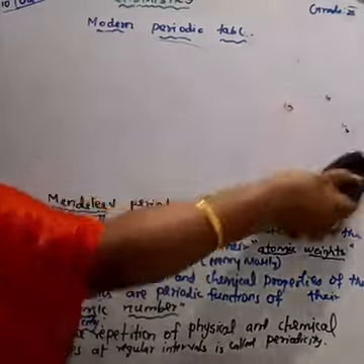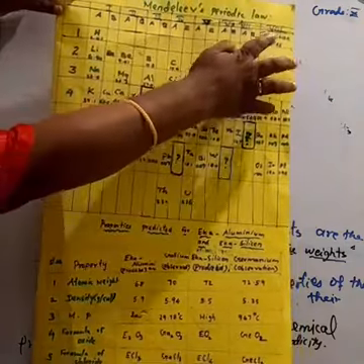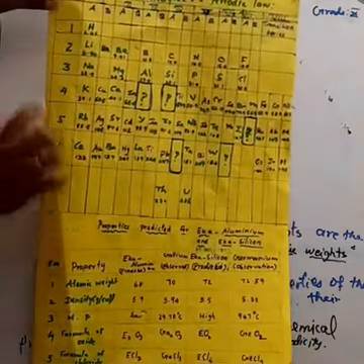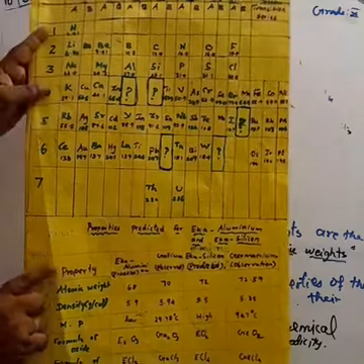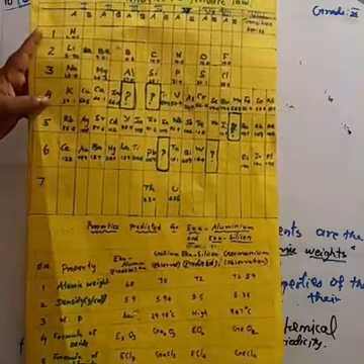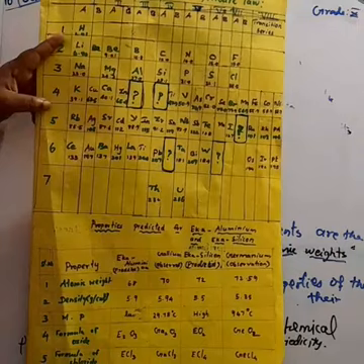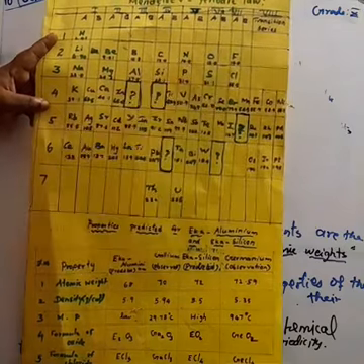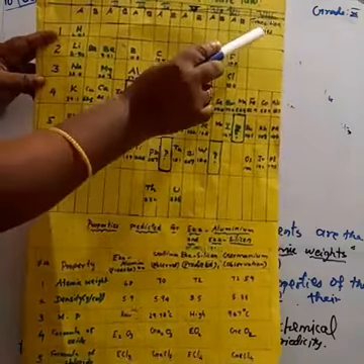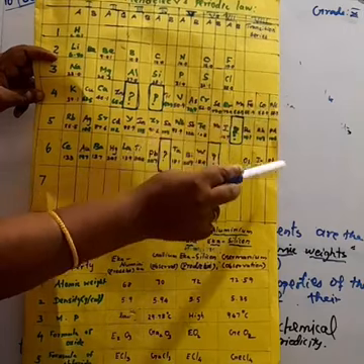So this is the Mendeleev periodic table. How many periods does it have? Totally 8 groups and 7 periods are here. Up to group 7, that is first, second, third, fourth, fifth, sixth and seventh, each group can be subdivided into A and B. The 8th group is different; we call this the transition series. The 8th group is divided into 3 series.